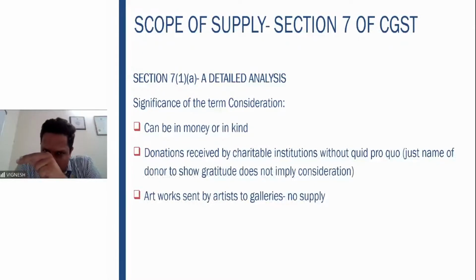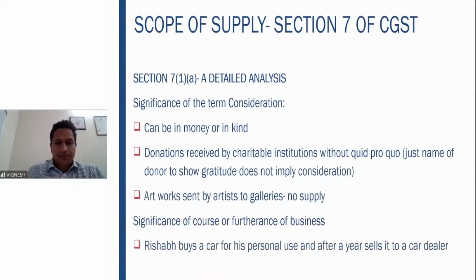So just because you are sending your paintings to the gallery for the purpose of auction, it doesn't mean there is a supply. Only when those paintings get sold does supply occur. So therefore, just you are sending to the gallery, no supply. Once the auction happens and someone purchases the painting, supply happens, then GST is triggered.